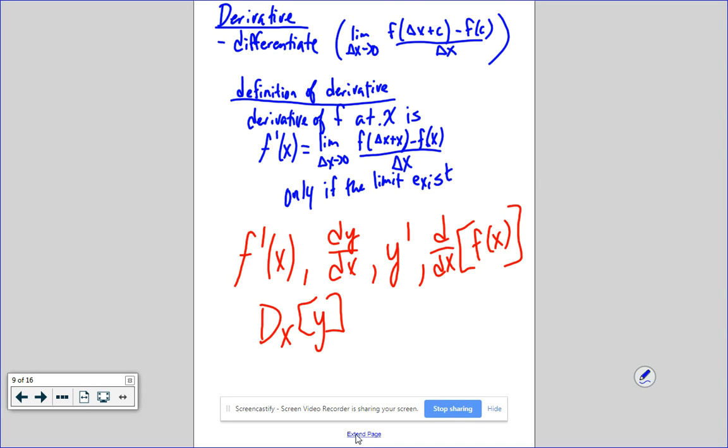You can write derivatives in lots of different ways. F prime of x means derivative. dy dx means derivative. Y prime means derivative. d over dx of f of x means derivative. d/dx of y means derivative. It's written in all these different ways because they have different contexts.